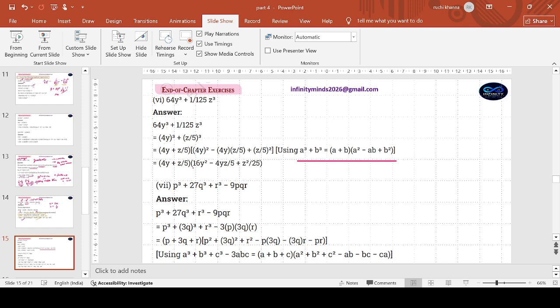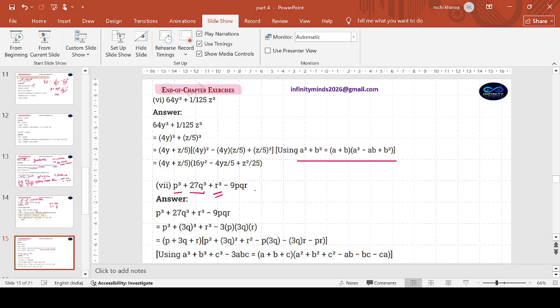We've been repetitively practicing. Coming to this one, this identity we haven't practiced. Again, the way I was telling in the previous one, fifth part, try to identify the cubic ones. A cube, B cube. Okay, this is your A cube and this shall play the role of B cube. This is your C. A cube plus B cube plus C cube. Then the identity is this minus 3ABC.